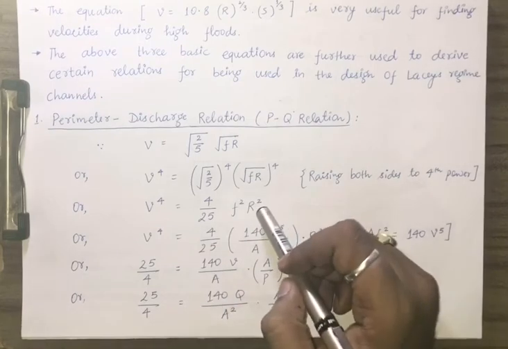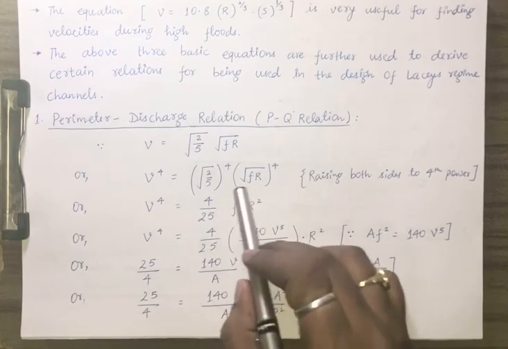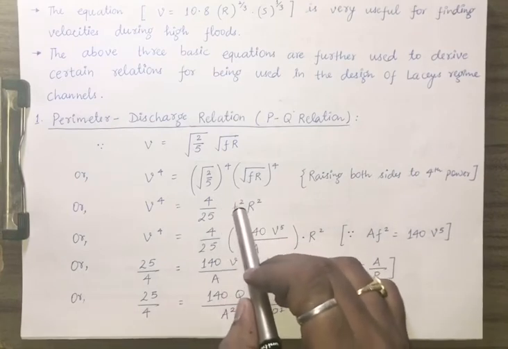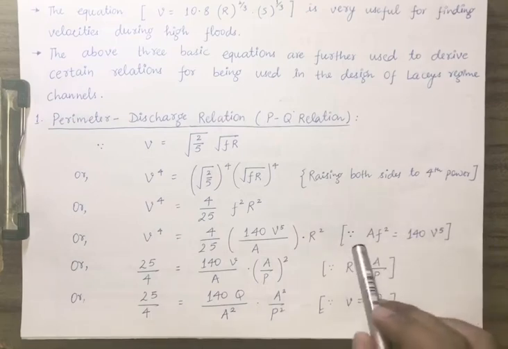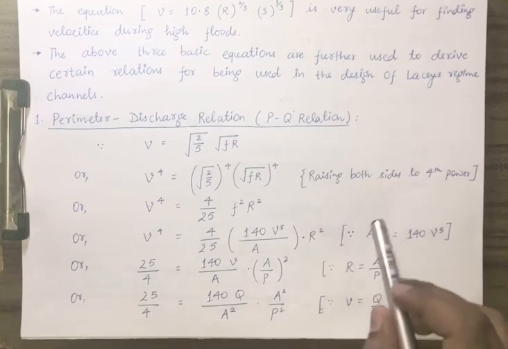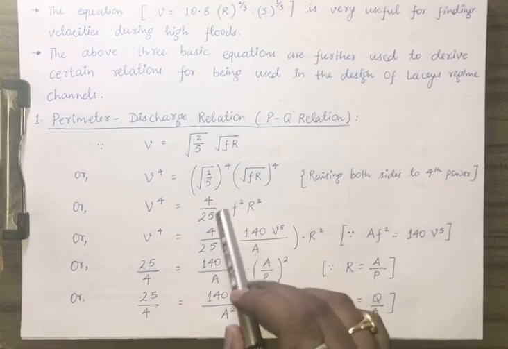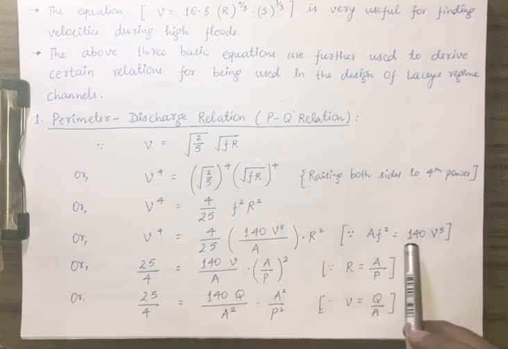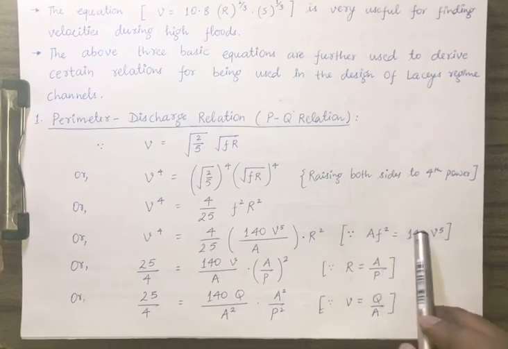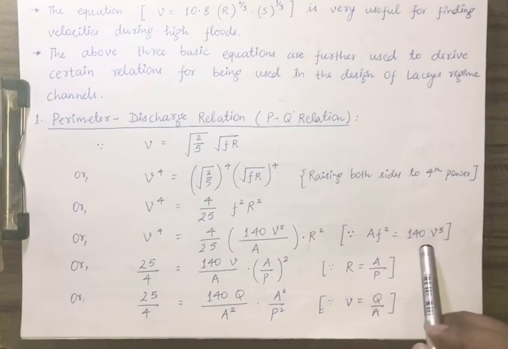The area equation was given in terms of F squared, and since we want to use that equation, we wanted a term of F squared. Here we have got F squared. Now we replace this F squared from the other equation, that is 140 V raised to power 5 divided by area.